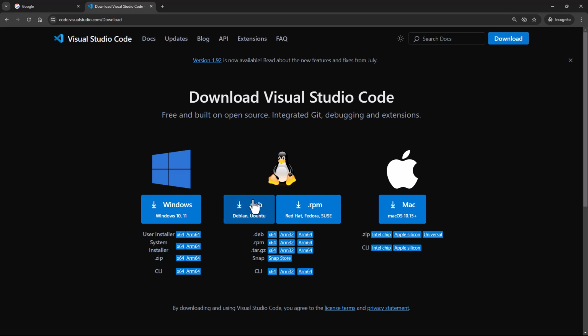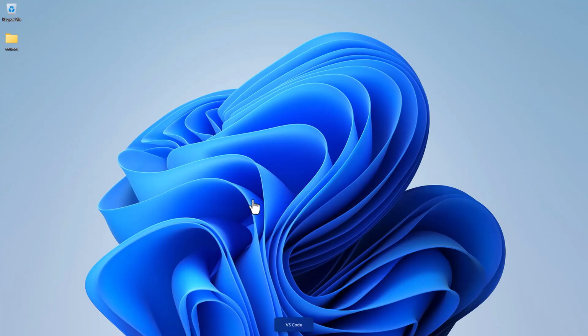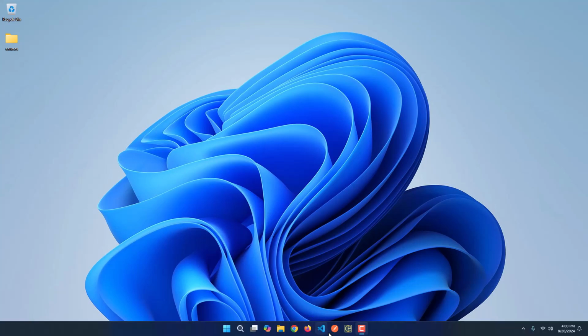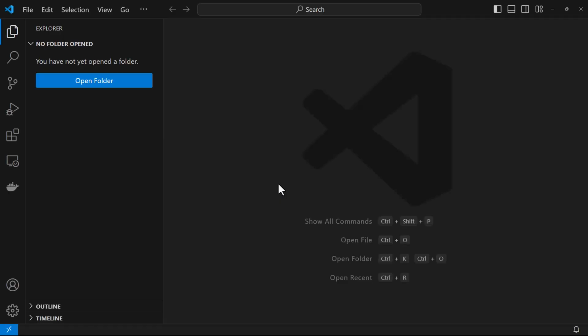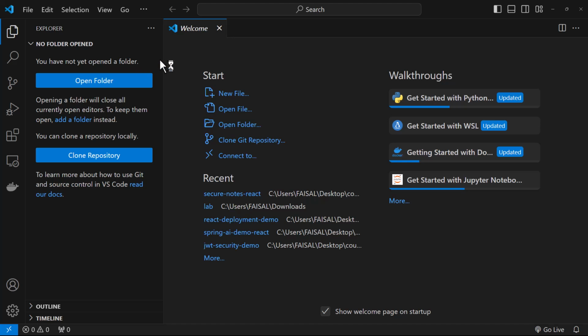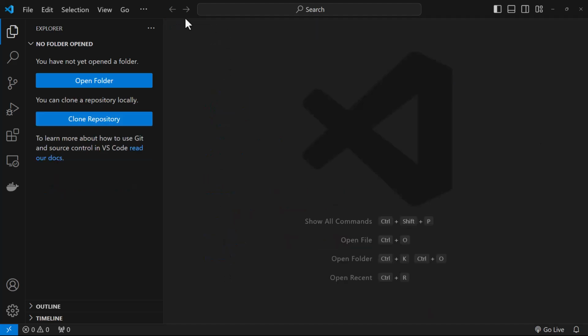Now, I definitely have this installed on my system, as you can see. If you install it and open it for the first time, this is what you're going to see. Your view might differ a little bit because I'm already a Visual Studio Code user, so I'm seeing the recent projects that I've used. So I'll just close this.